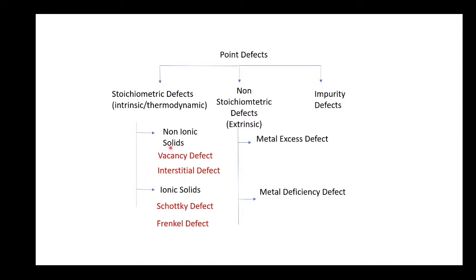For ionic solids, these defects are known as Schottky defect and Frenkel defect. These are almost similar, but in the case of ionic solids we use the names Schottky defect and Frenkel defect, and for non-ionic solids they are known as vacancy defect and interstitial defect. So vacancy defect and Schottky defect are almost similar, and interstitial defect and Frenkel defect are also almost similar. For non-stoichiometric defects, there are two types: metal excess defect and metal deficiency defect. Now we will discuss stoichiometric defects and non-stoichiometric defects in detail.